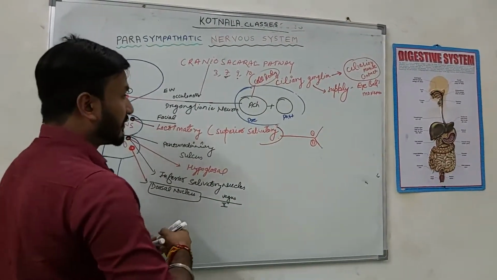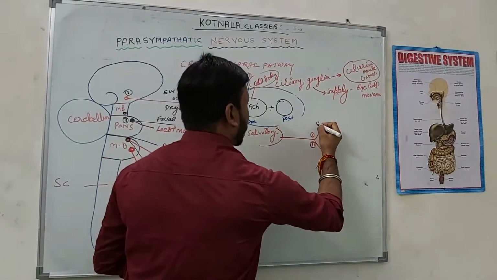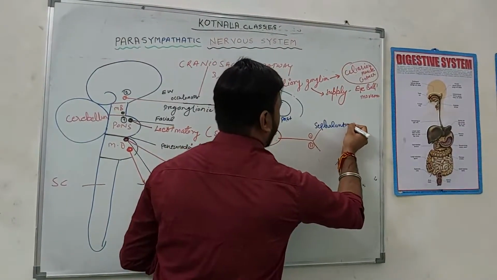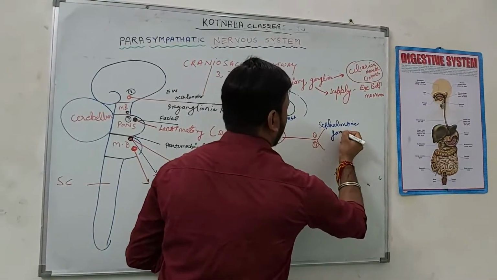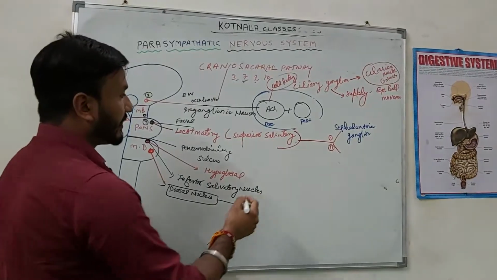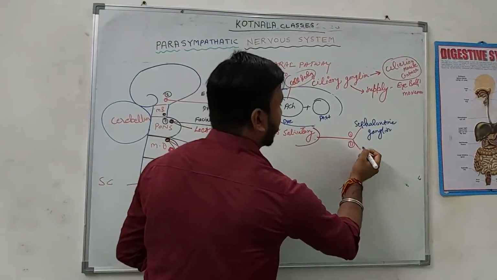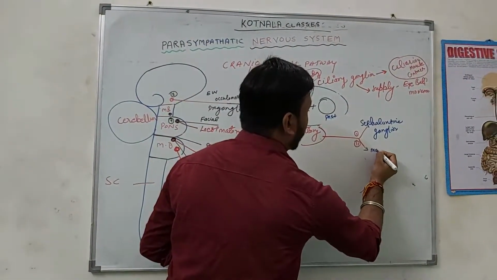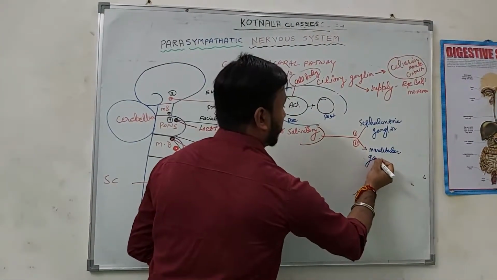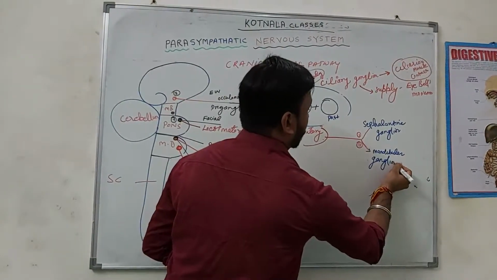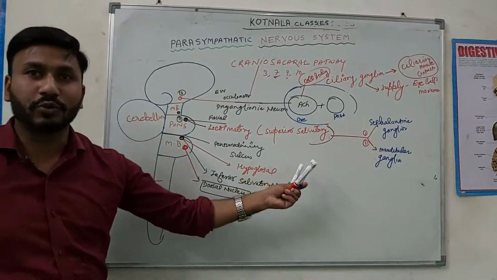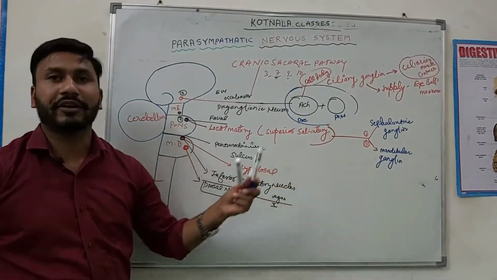That is called the sphenopalatine ganglion. And the second ganglion present here is called the submandibular ganglion. How many ganglia are associated with cranial nerve seven? Two: the sphenopalatine ganglion and the submandibular ganglion.